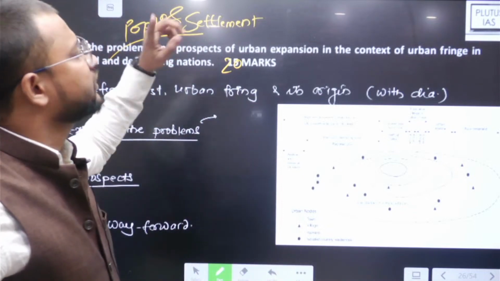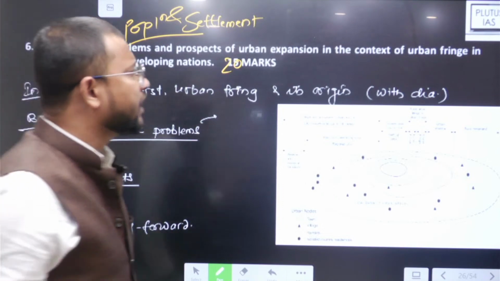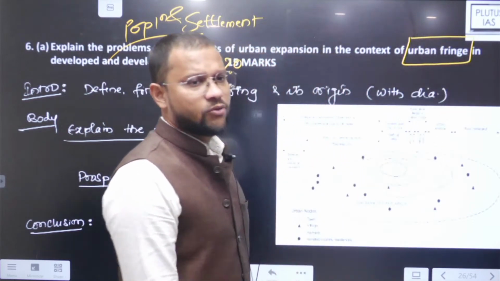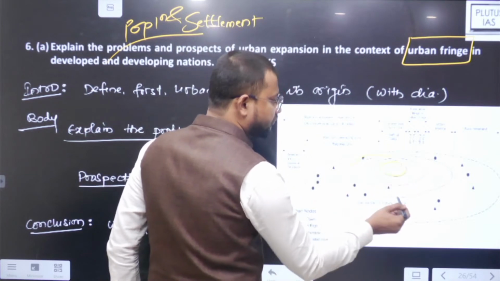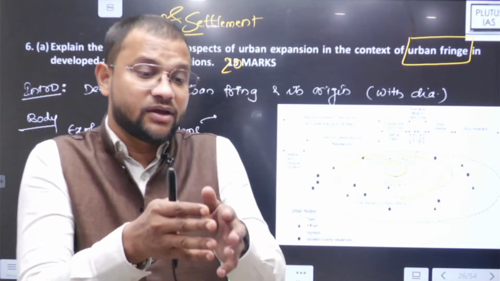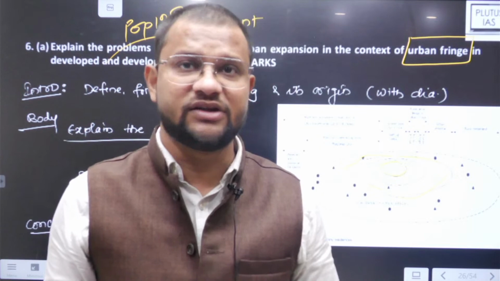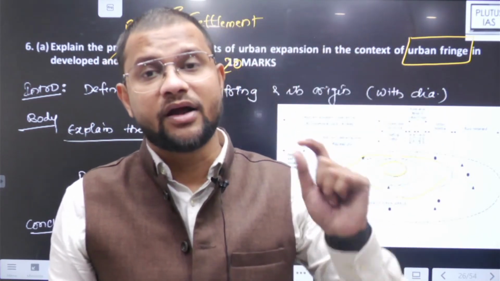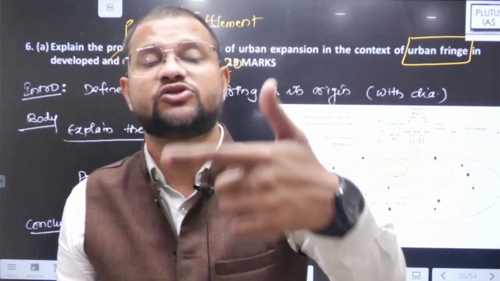So in Unit 8, population and settlement, you will find the topic of settlement, urban settlement, a concept of urban fringe. What is urban fringe? Urban fringe is simply a peripheral zone in the urban area that is semi-urban in nature, or that is now developing, with overlapping influence of urban and rural areas. That is not truly urban, and not truly rural as well. However, the urban area is now trying to encroach upon this particular region.